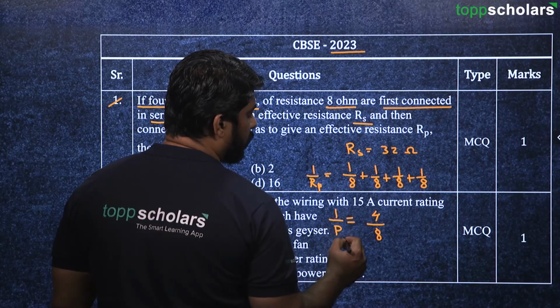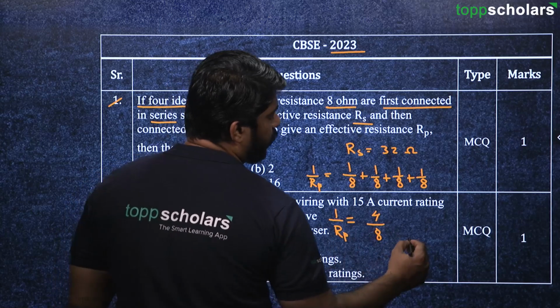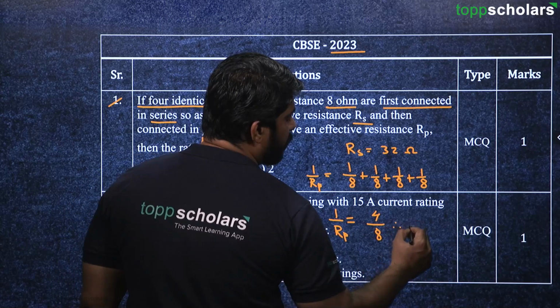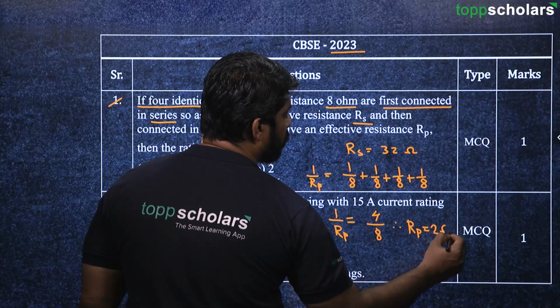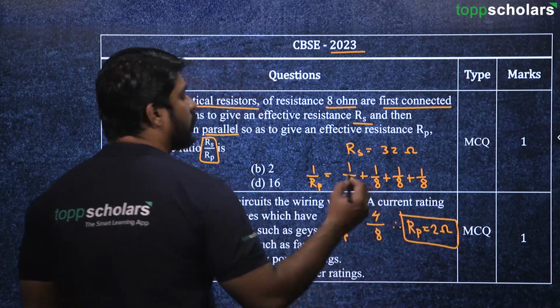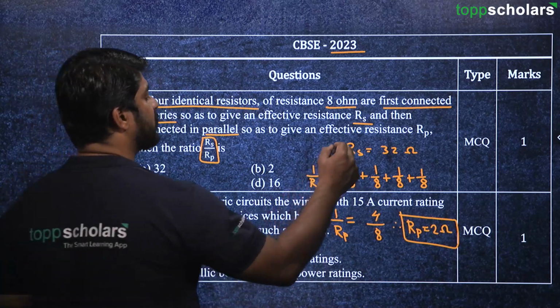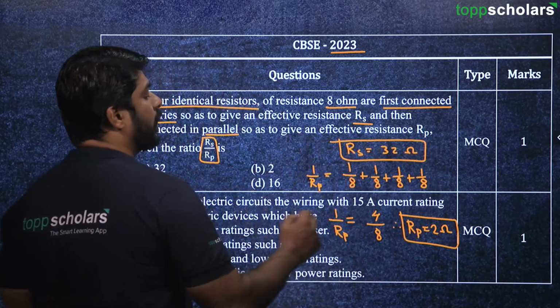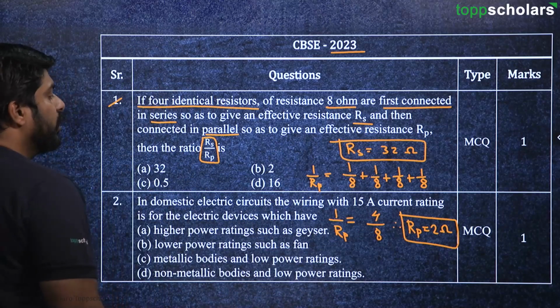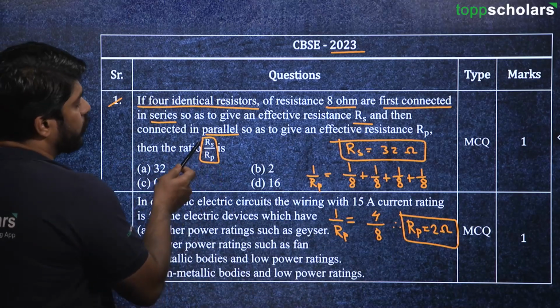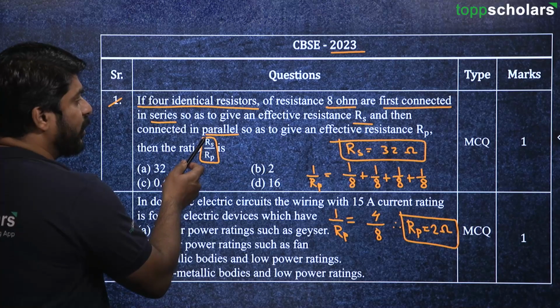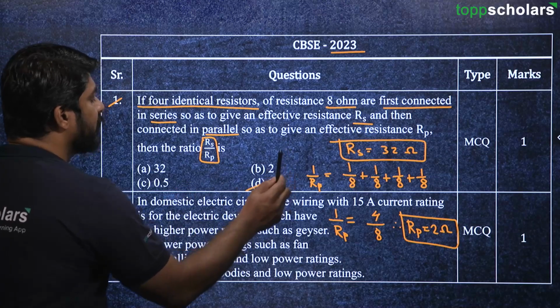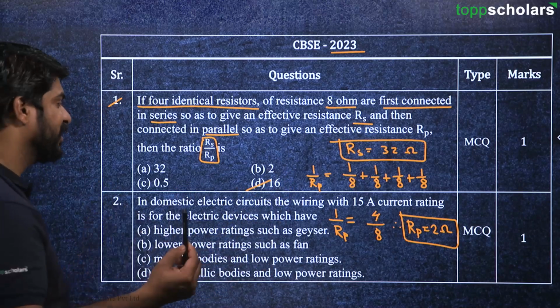Therefore Rp is equal to 2 ohms. So we have found Rs is 32 and Rp is 2. We have to find the ratio, so 32 divided by 2 is nothing but 16. So the answer is 16.